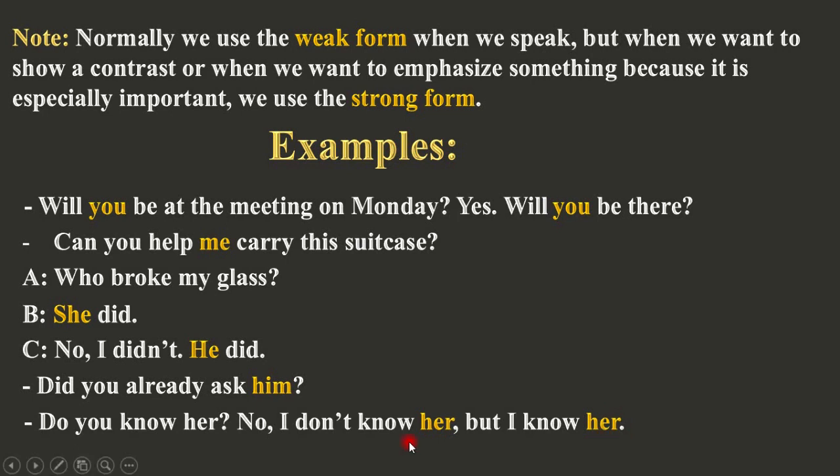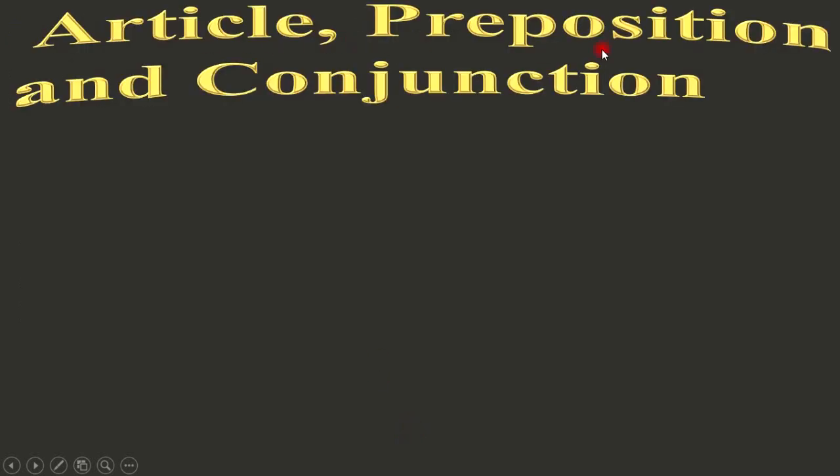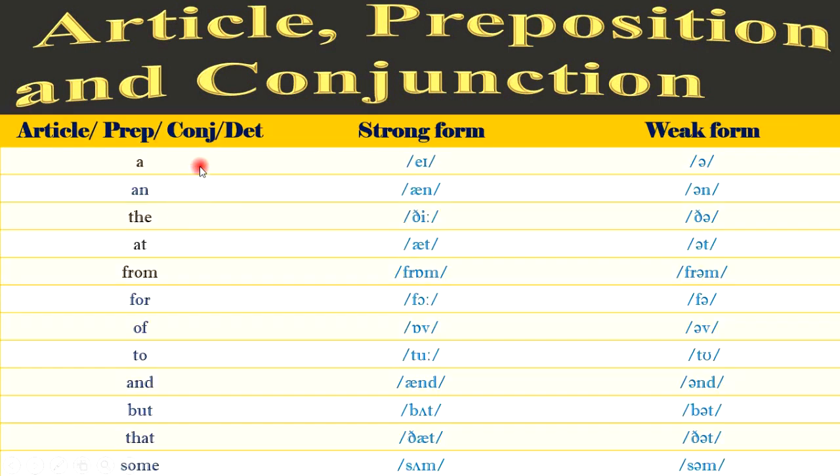Let's continue to the strong and the weak form of article, preposition, and conjunction. These words are used in the same way as we use auxiliary verbs, modal verbs, and pronouns. So here's the list of the strong and the weak form of article, preposition, and conjunction.